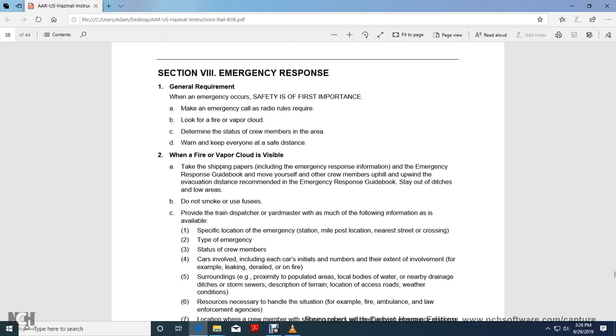2. When a fire or vapor cloud is visible, take the shipping papers, which include the emergency response information. Emergency response guide.